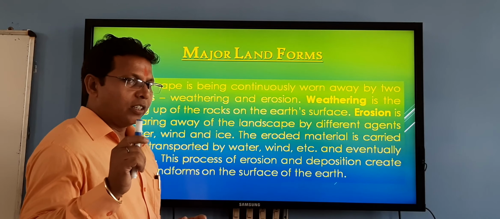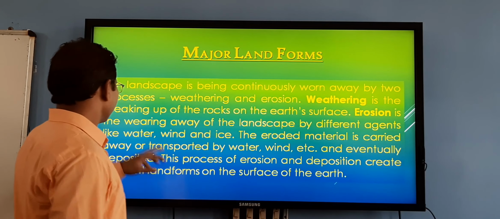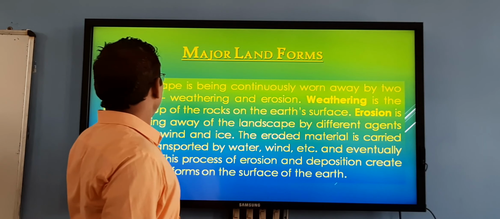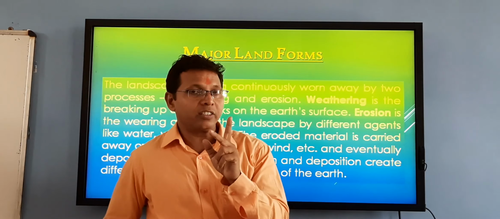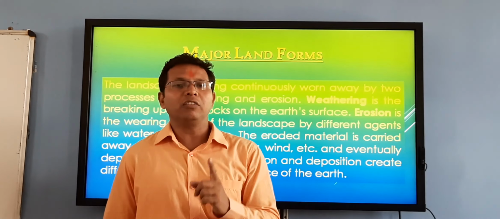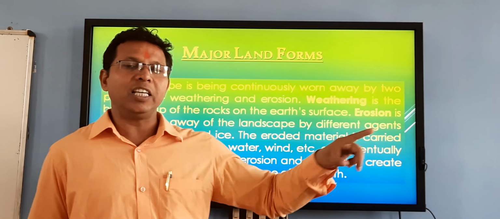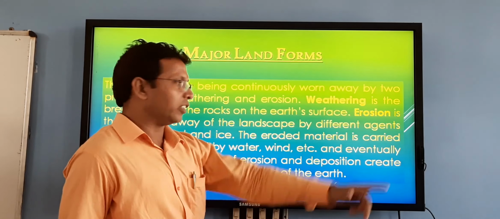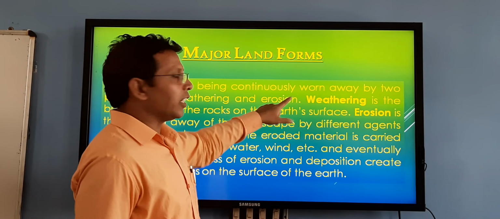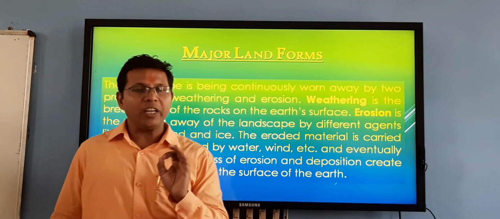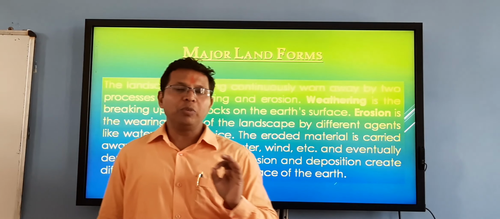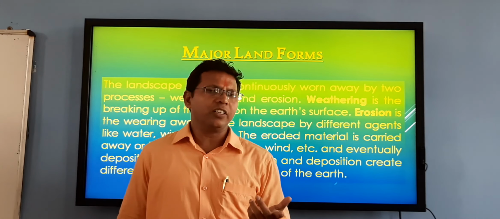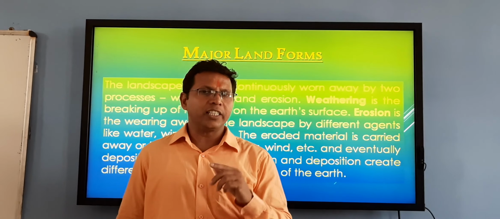Listen carefully. The landscape is being continuously worn away by two processes. There are two processes which are responsible for changing the shape of the landforms of the earth. First is weathering and second is erosion. These are the two main processes by which all the landforms are being changed.